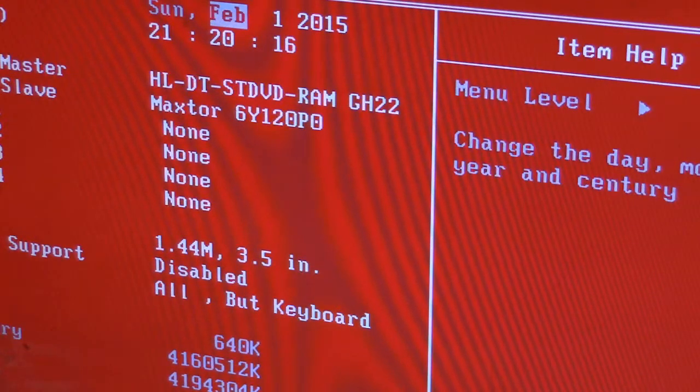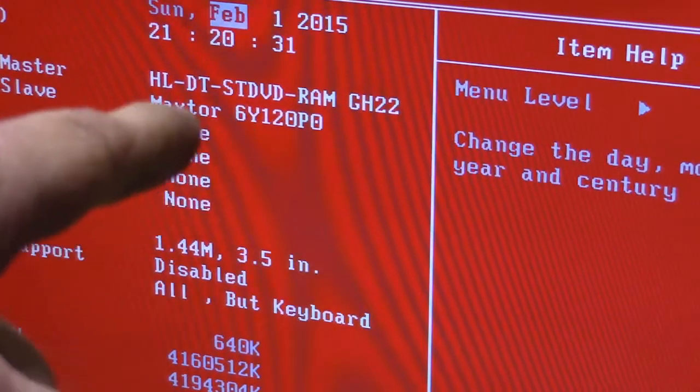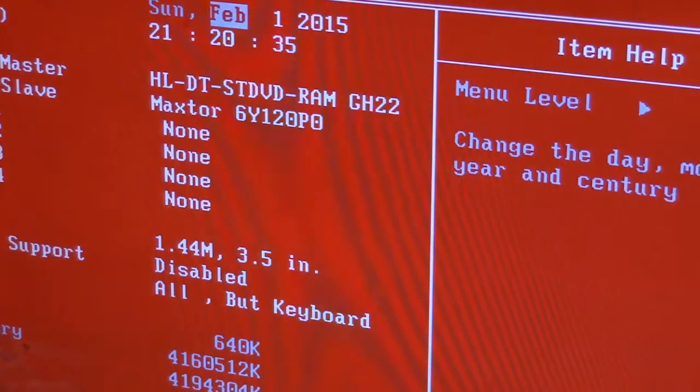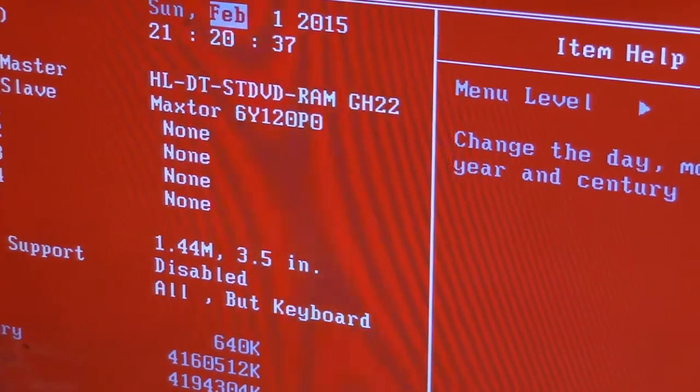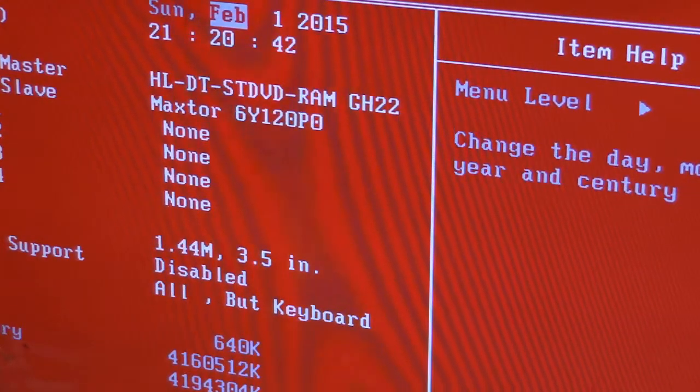Well, we found out why the computer wouldn't start up: the CPU was bad. So we took it back and they just gave us another one. So we got that fixed. But now that we've got it up and running, we need to change the boot sequence, so it boots up to the hard drive now that we have the operating system loaded.